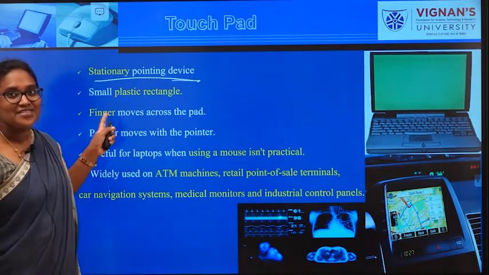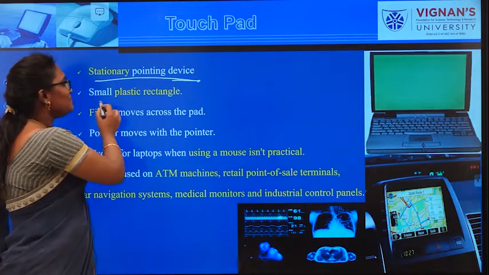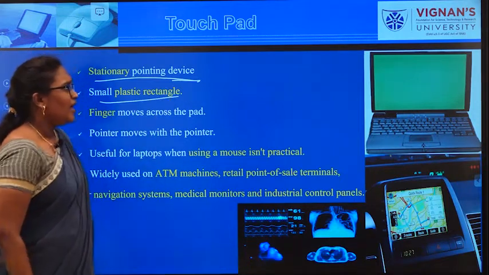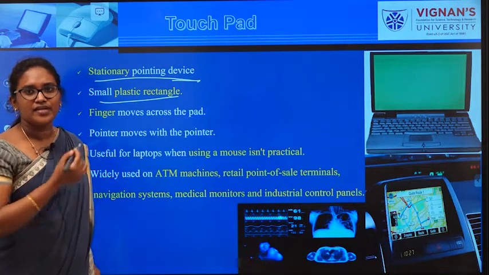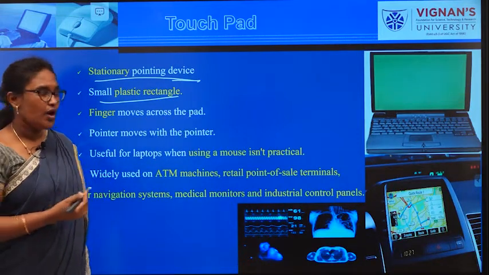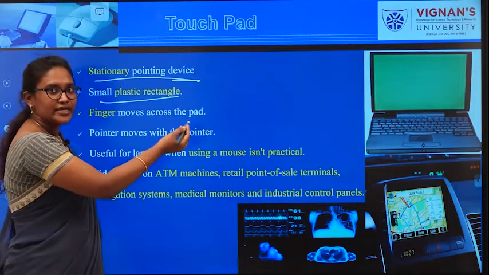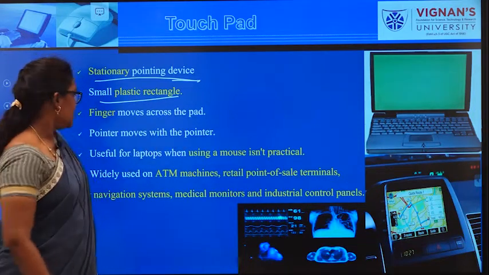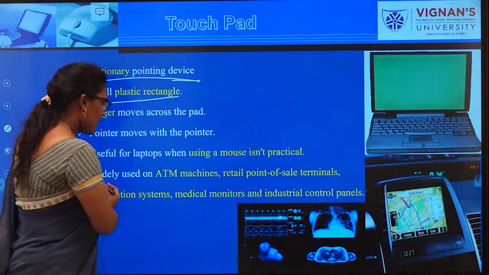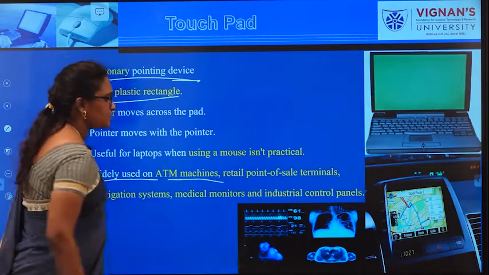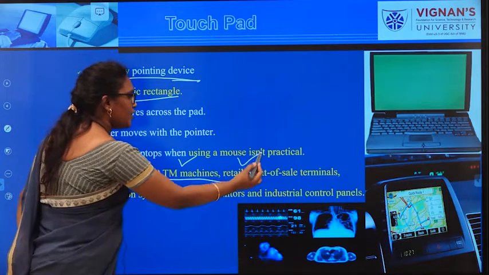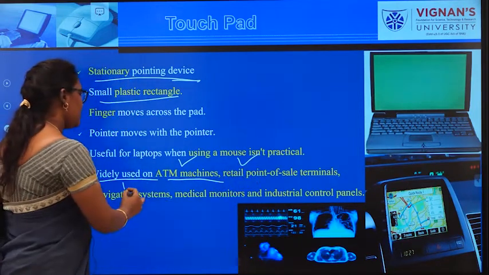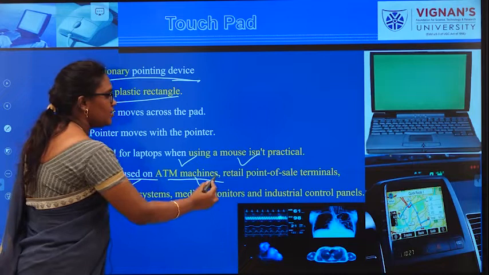The touchpad is also called a small plastic rectangle, and these touchpads are used for pointing at items on the computer, or for selecting, clicking or double clicking. Where exactly can these touchpads be seen? Either in ATM machines, retail point of sale, navigation systems, or medical monitors.